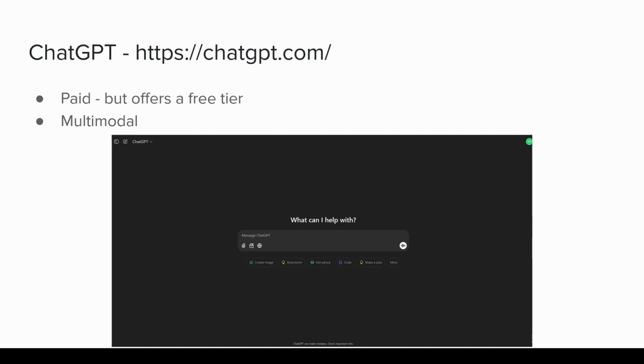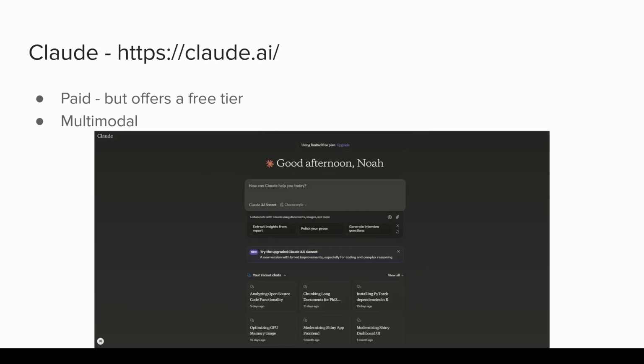So ChatGPT is kind of the original. Tons of people use it. Tons of people love it. Like I said, it is generally a paid service, but there is a free tier that is available to you as well. So Claude is the next one.